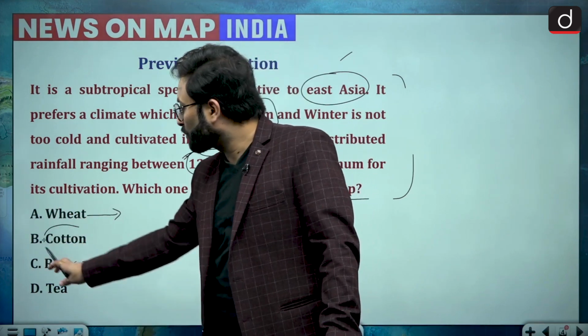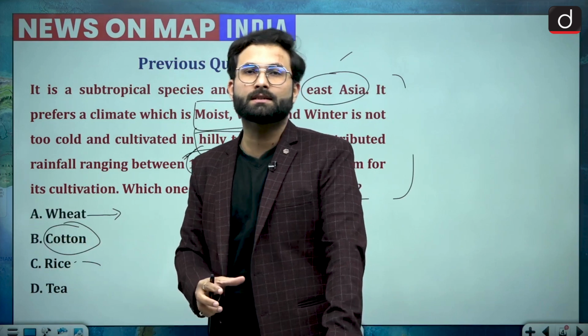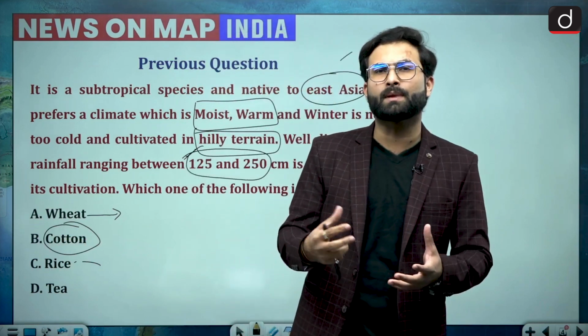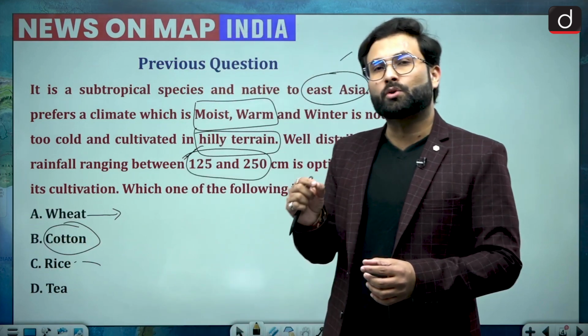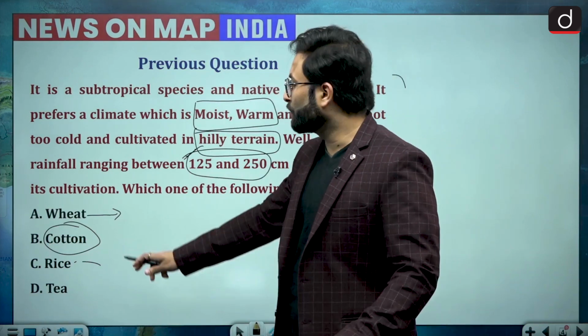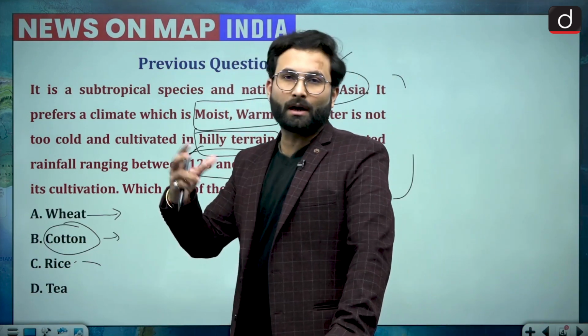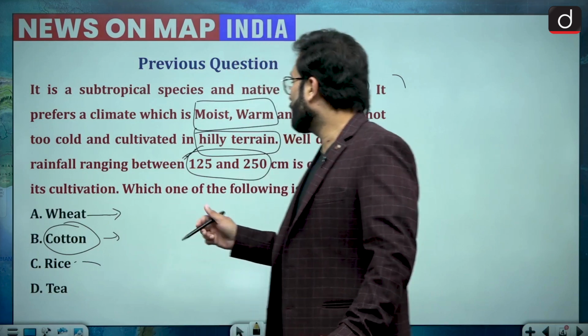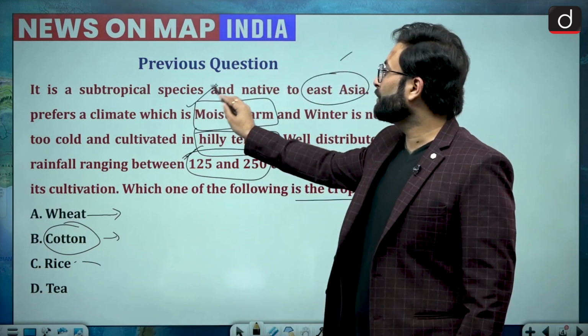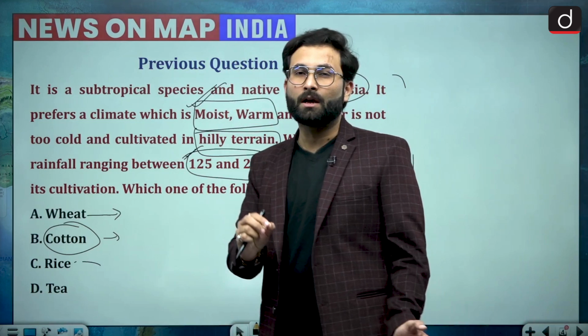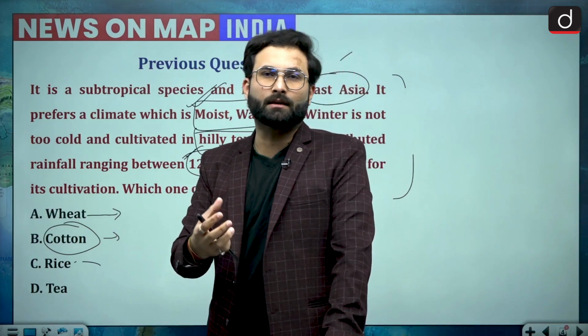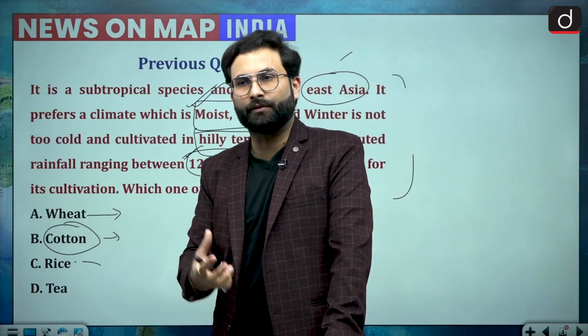For cotton, there is a requirement of specific soil, that is black cotton soil, so there are chances that this would not be in the northern part of India. Now they are saying that the climate should be moist and warm, so this is a tropical or subtropical kind of situation.